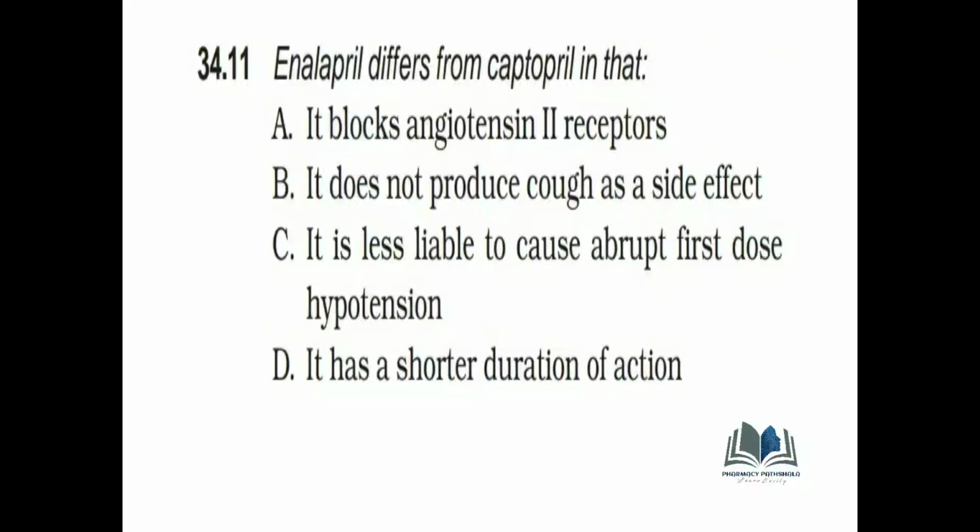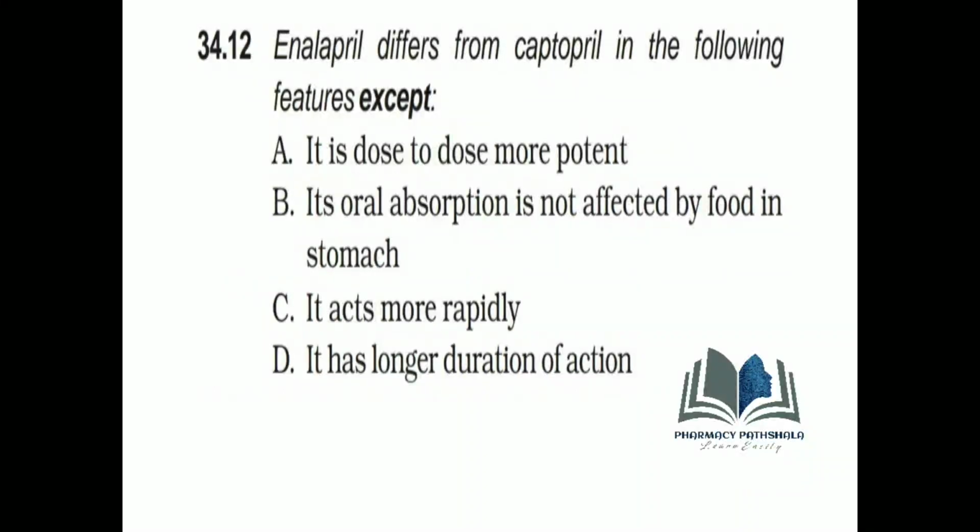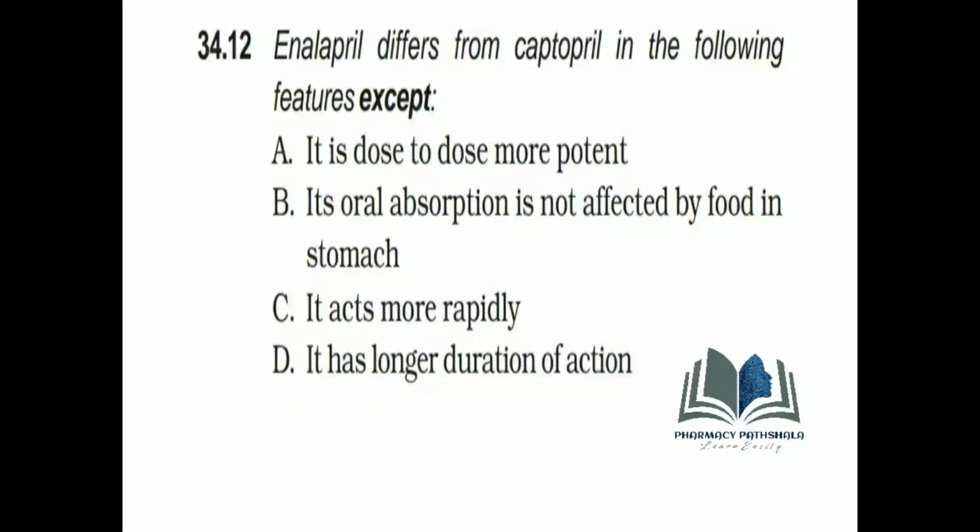Enalapril differs from captopril in that. The right answer is C, it is less liable to cause abrupt first dose hypotension. Next question, enalapril differs from captopril in the following features except. The right answer is C, it acts more rapidly.